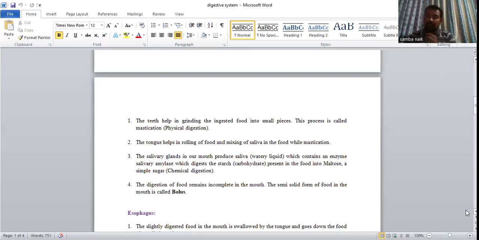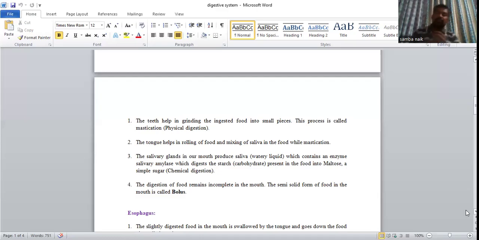Along with that, the salivary amylase is completely involved in the breakdown of carbohydrates. Next, the teeth help in grinding the ingested food into small pieces. This process is called mastication, nothing but the crushing of food material which enters the mouth. Who will do the mastication? Teeth. Next, the tongue helps in rolling of food and mixing of saliva in the food while mastication.